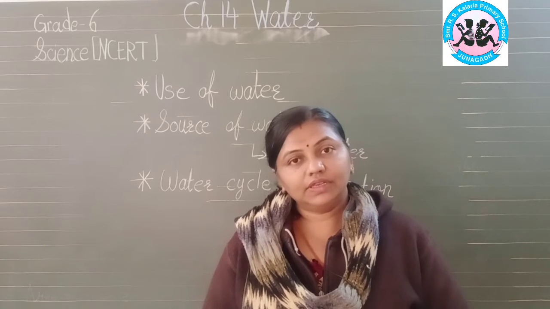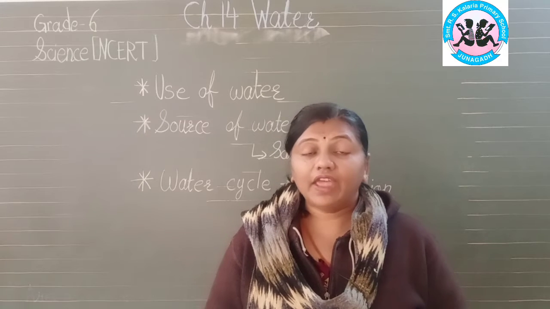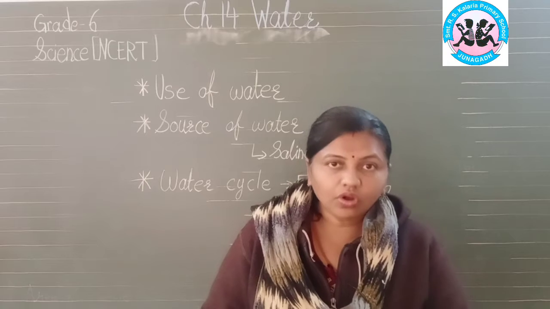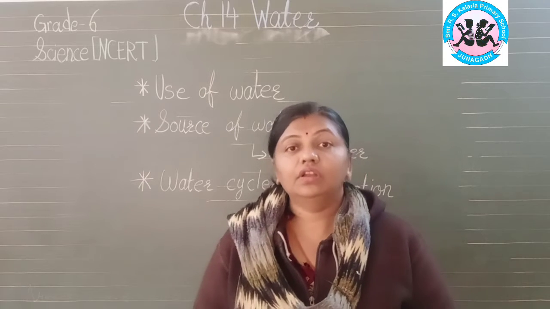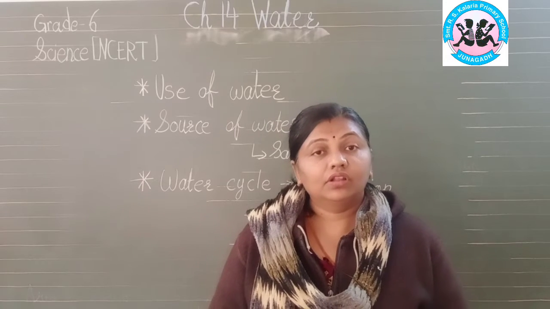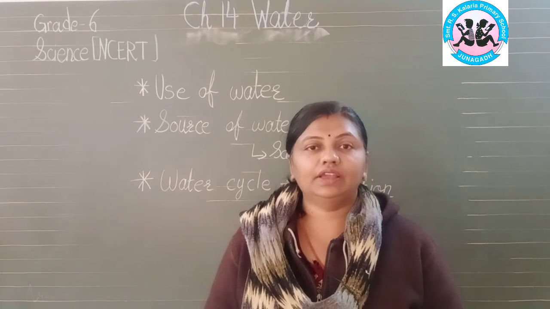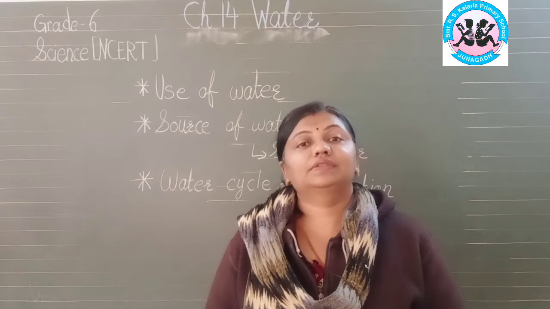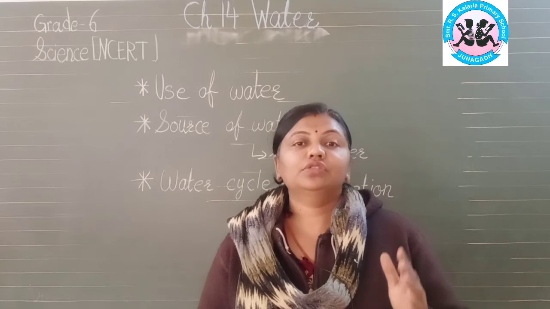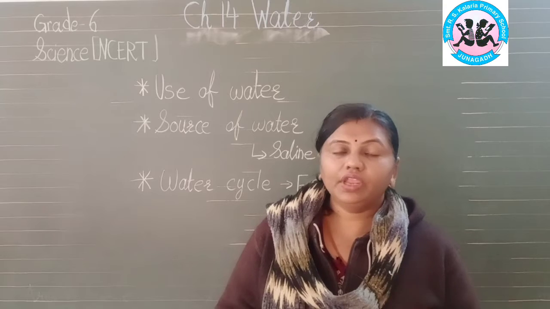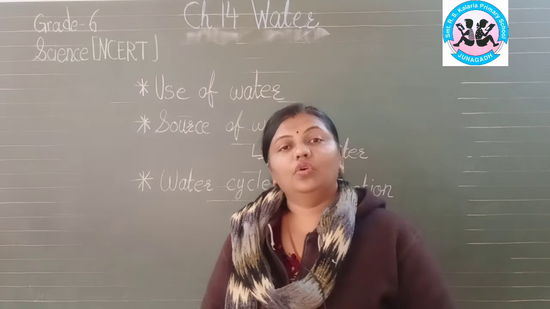Now again the question is, from where does the water come over there? River. Okay, you go on taking water from the river, then it will get over. Then how is it filled again? Your dam, how is it filled again? Yes, it is filled by the rain. So the main important source of water is the rain only, isn't it? Okay.